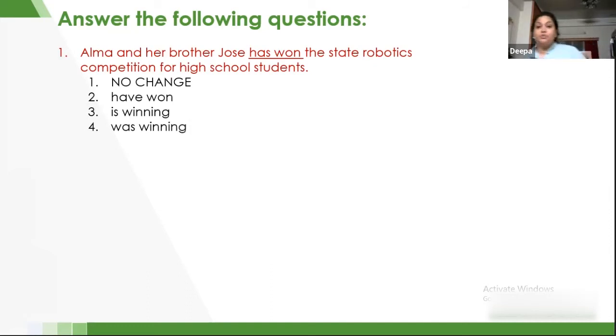When we were discussing tenses yesterday, I repeatedly said that whenever you have a singular noun, you are going to use has, and whenever you have a plural noun, you will use have. So therefore, we are referring to Alma and her brother Jose, and they are two in number. So the correct answer is number 2, have one. Has refers to only one person, so therefore we are going to use have one.